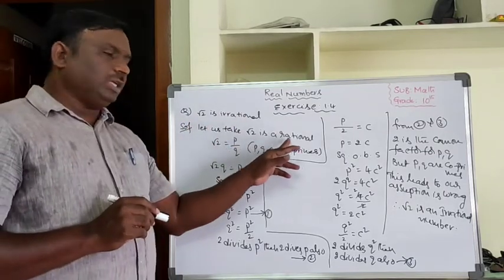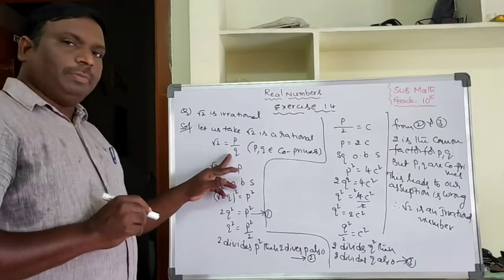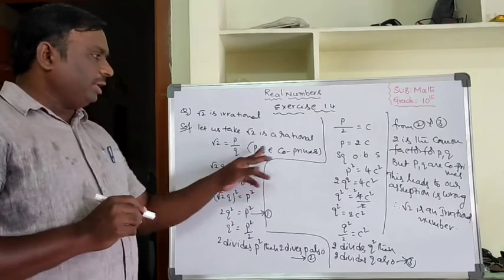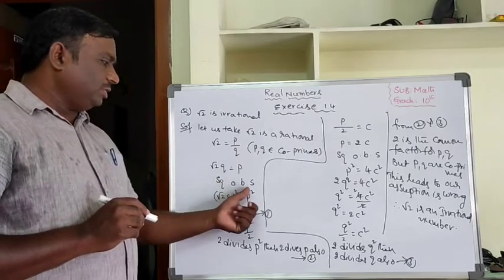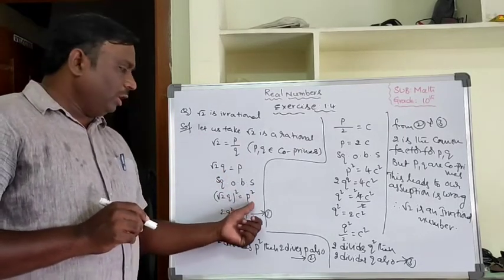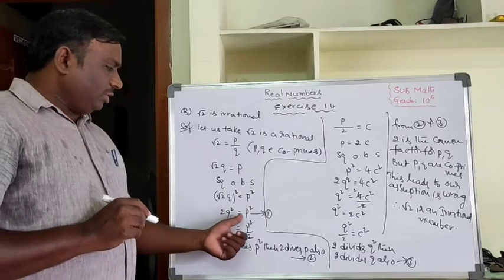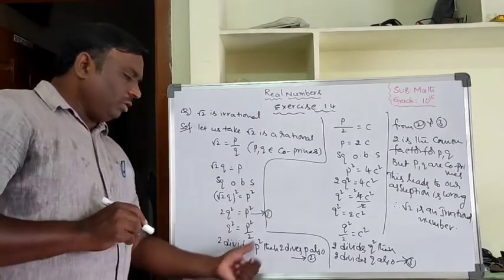Let us take root 2 is a rational number. Root 2 equal to P by Q, where P, Q are co-primes. This statement is very, very important. Root 2 Q equal to P, squaring on both sides. Then root 2 Q whole square equal to P square. 2Q square equal to P square. Then Q square equal to P square by 2.